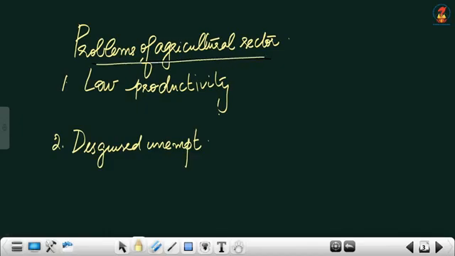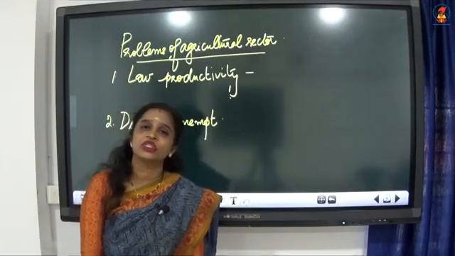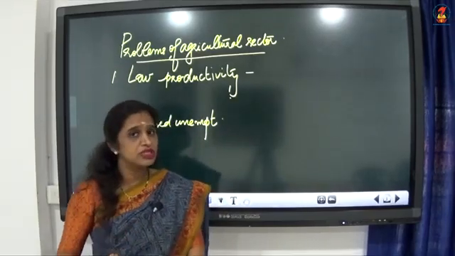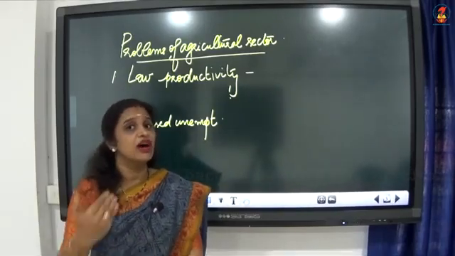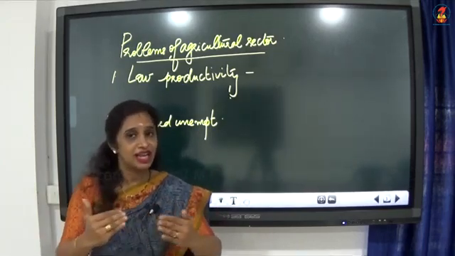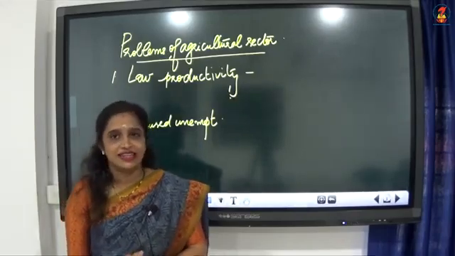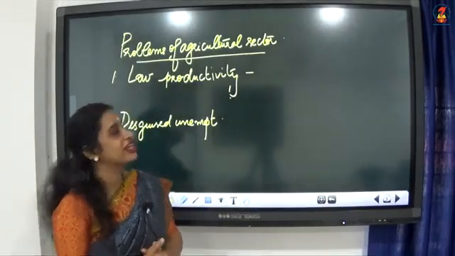The first one is low productivity. The productivity from the farm area was very low even during that time. So I am talking about the problems which were faced in the agricultural sector even after independence. During that planning period, the government had to face some difficulties in the agricultural sector. Now the first problem was low productivity.